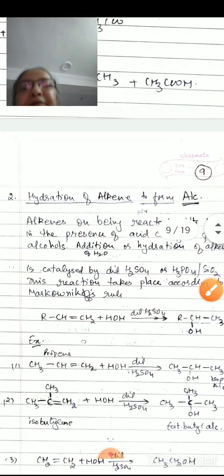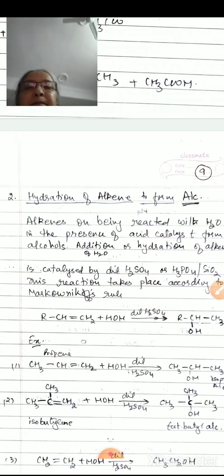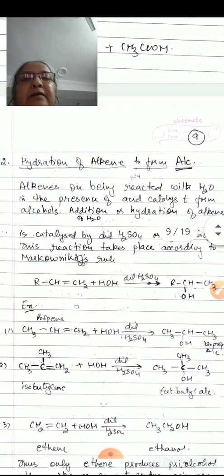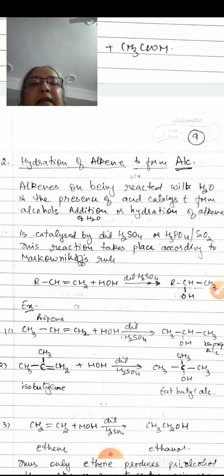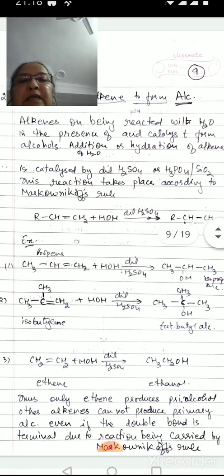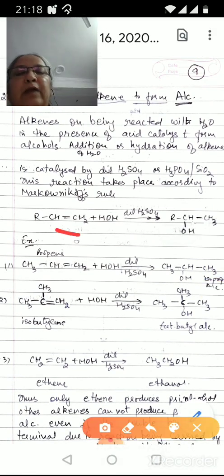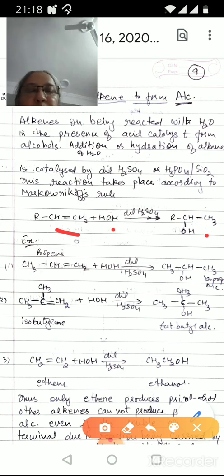Second method is hydration of alkene to form alcohols. Alkenes, on being reacted with water in the presence of an acid catalyst, form alcohols. Addition or hydration of alkene is catalyzed by dilute H2SO4 or H3PO4 on SiO2, that is H3PO4/SiO2. This reaction takes place according to the Markovnikov rule.